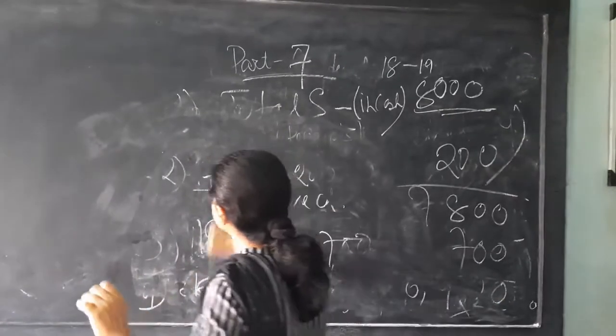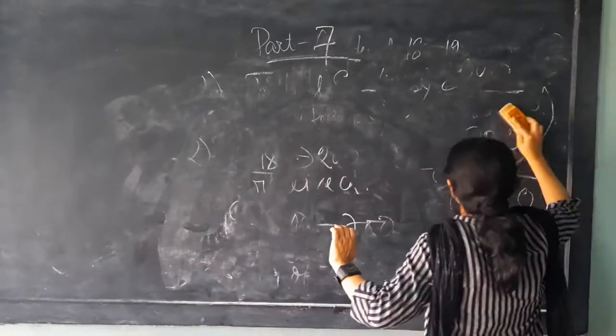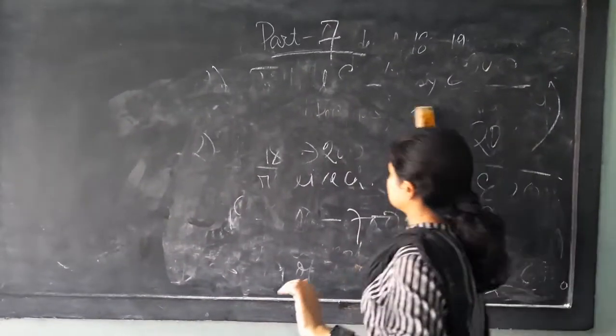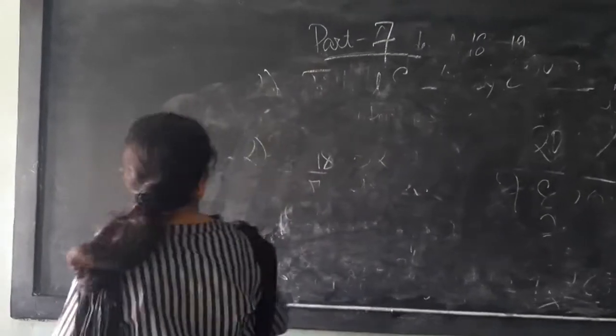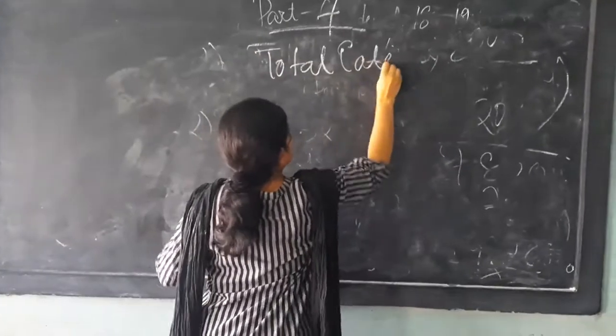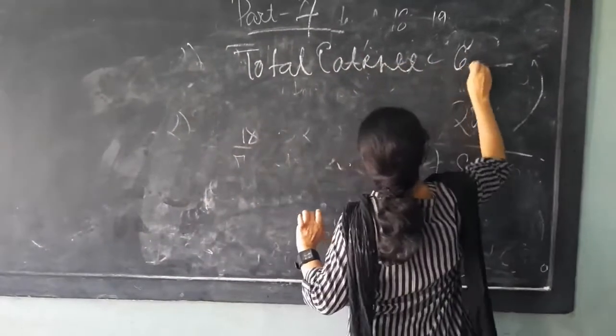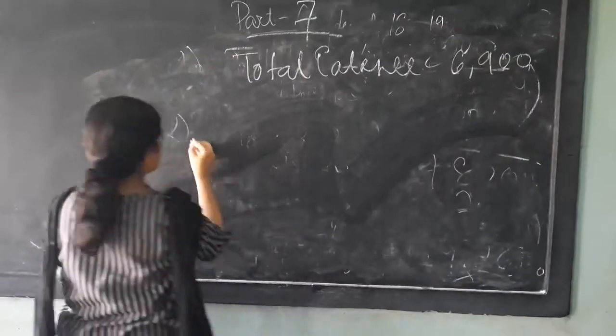I am continuing with the sum. Total balance is 6,900. Now, what is the next information?